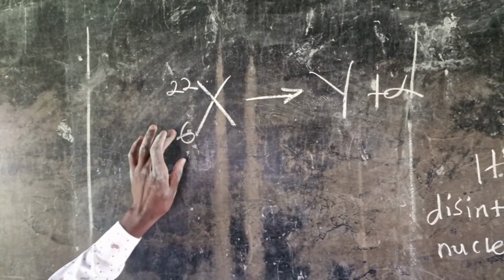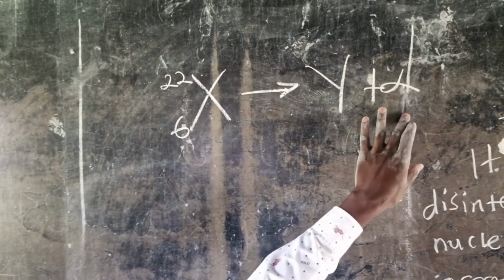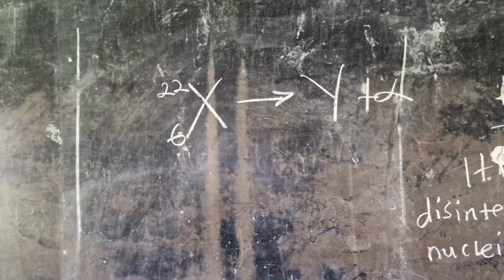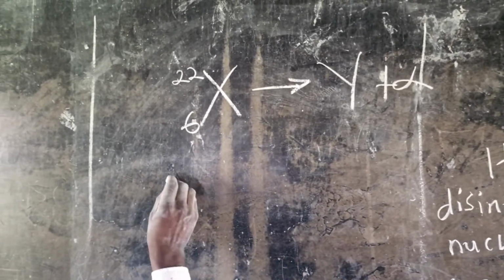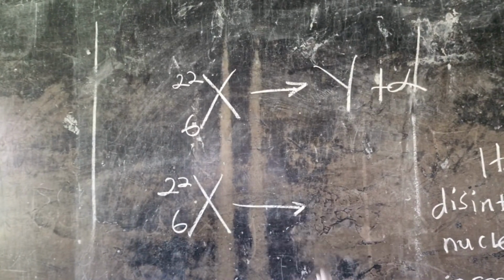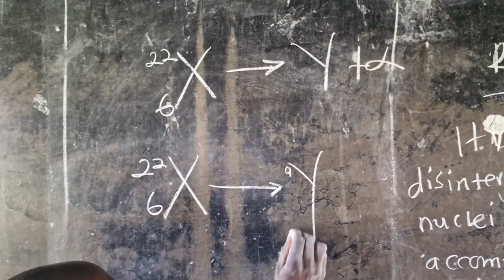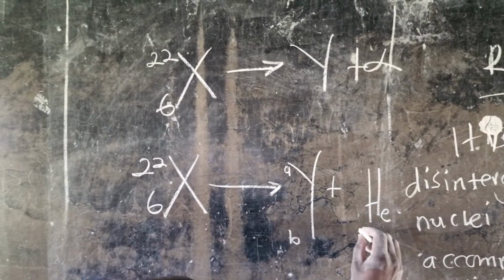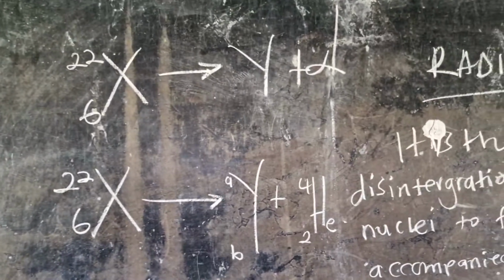I've told you that when you lose or gain something, you don't remain the same. So it was previously X and now it is Y, plus emission of radiations. The radiations emitted are alpha, beta, and gamma, but in this case we have only considered the alpha because it's what we've looked at so far. Now, this is 22, 6 as our heavy unstable nuclide, spontaneously undergoing decay to become Y. We shall put A and B, then plus an alpha particle, which is a helium atom of mass number 4 and atomic number 2. Now let us consider that and find the values of A and B.